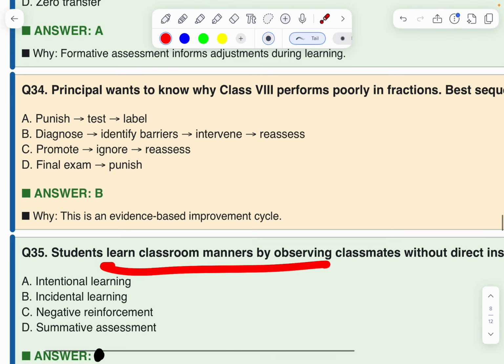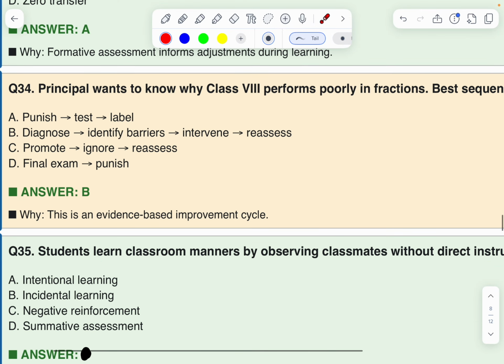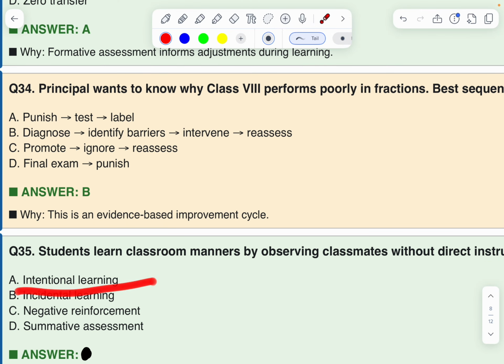Students learn classroom manners by observing classmates without direct instruction. It is called intentional, incidental, negative or summative. Incidental learning or intentional learning. Incidental learning. B is the correct option.